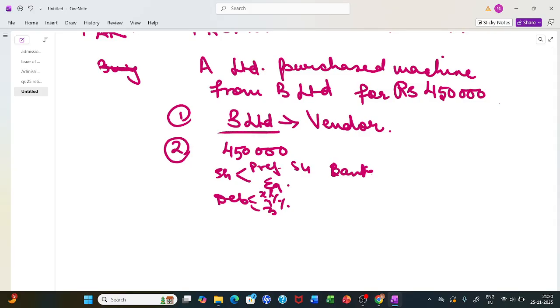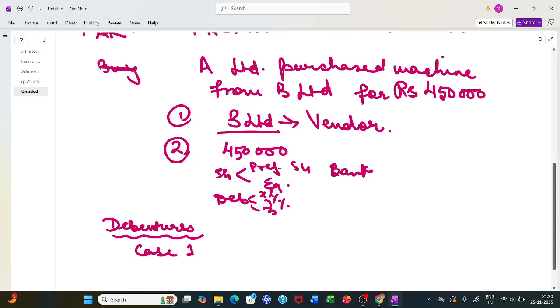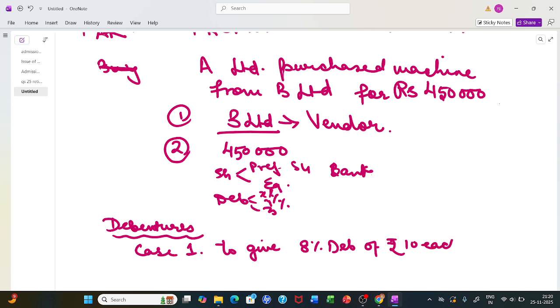Let's take the case of debenture first, then I will come to shares. Case 1: to give 8% debentures of rupees 10 each at par.